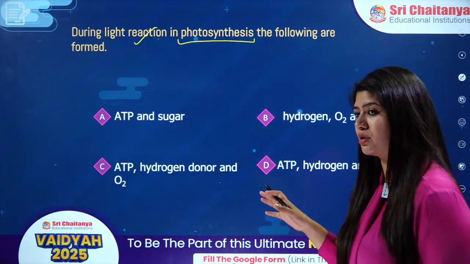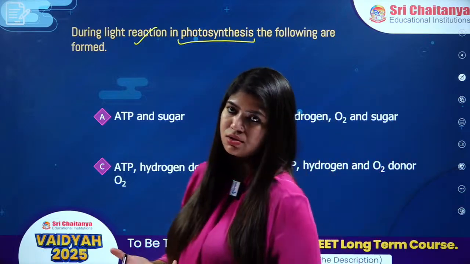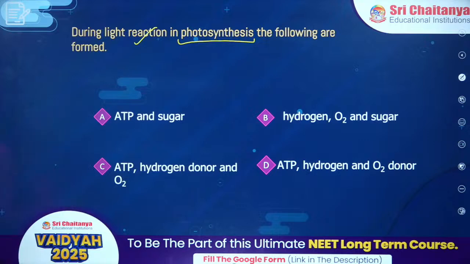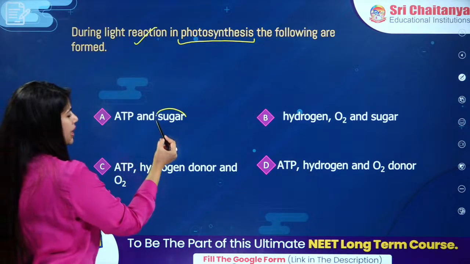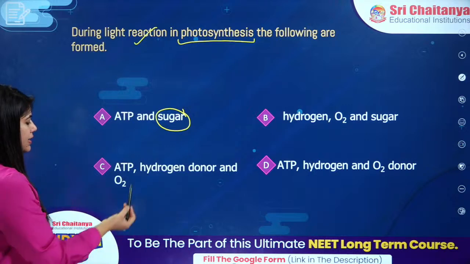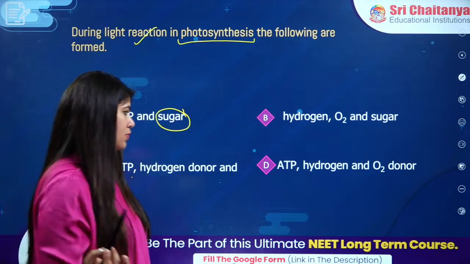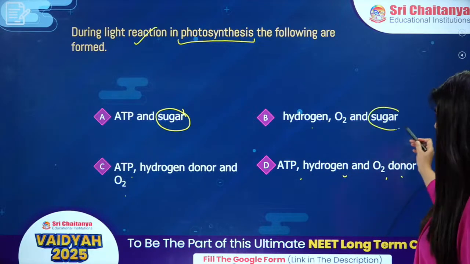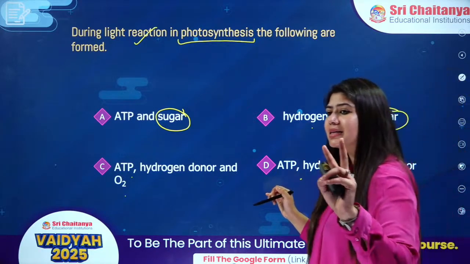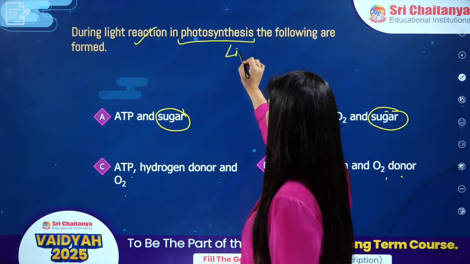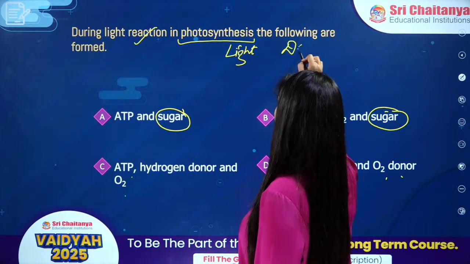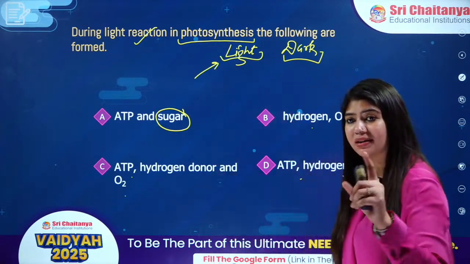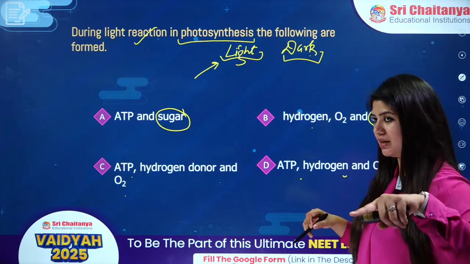In case of light reaction, okay, we have light and we have the dark reaction, right? In case of light reaction, what can we expect? ATP and sugar? Sugar will not be formed in light reaction. Think about it. ATP, hydrogen donor, and oxygen. Hydrogen, O2, and sugar. If I segregate between these 2 reactions, number 1 we have light reaction and number 2 we have dark reaction. More specifically, we call this one a light dependent reaction and this one a light independent reaction, right?